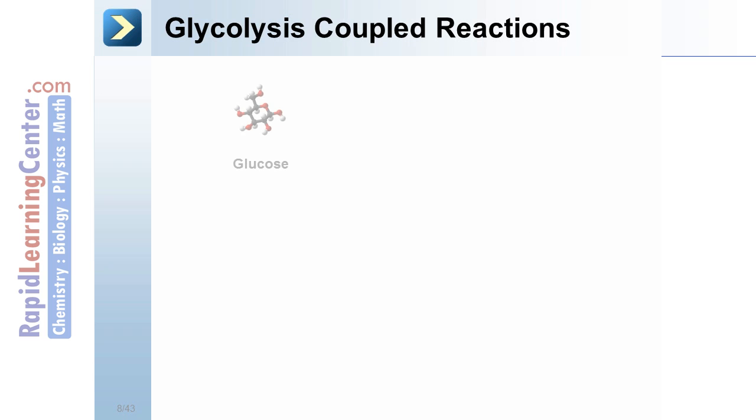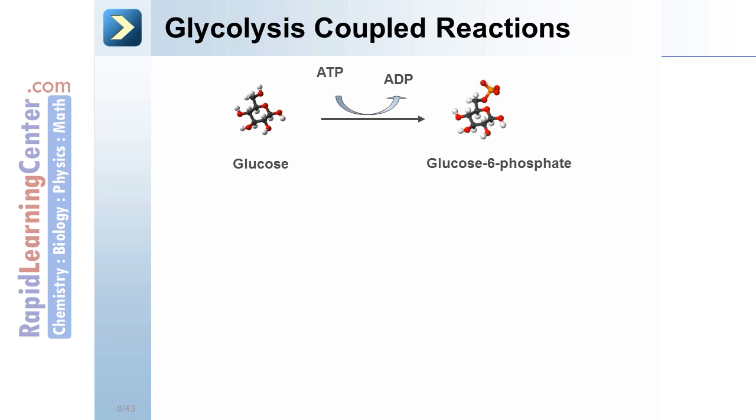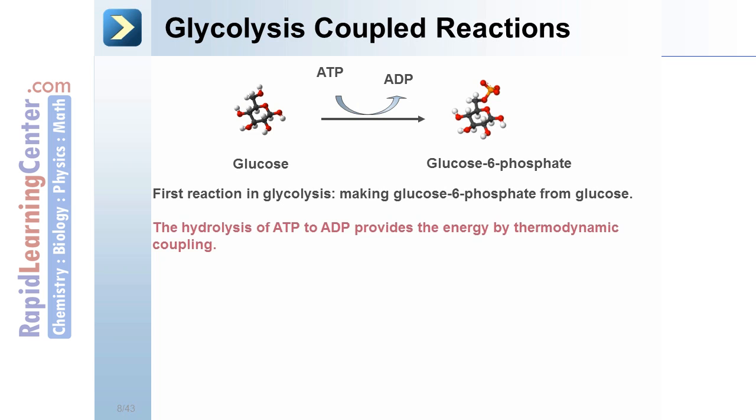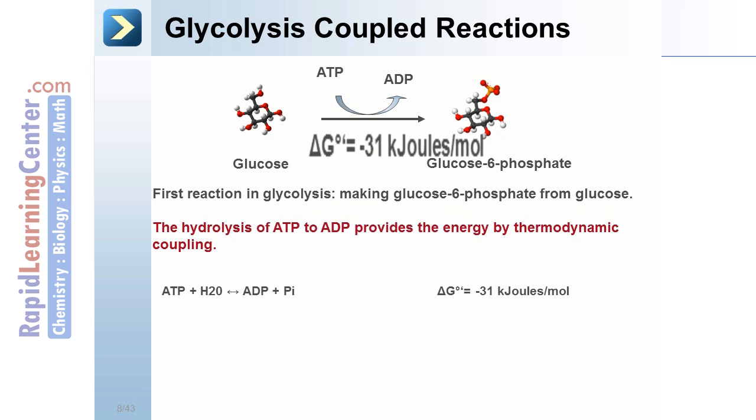Glycolysis coupled reactions. Glucose going to glucose 6-phosphate. A phosphate group has been added to the glucose molecules, shown here with the orange atoms. ATP is hydrolyzed to ADP. The first reaction in glycolysis is making glucose 6-phosphate from glucose. The hydrolysis of ATP to ADP provides the energy by thermodynamic coupling. Notice the delta G equals negative 31 kilojoules per mole.